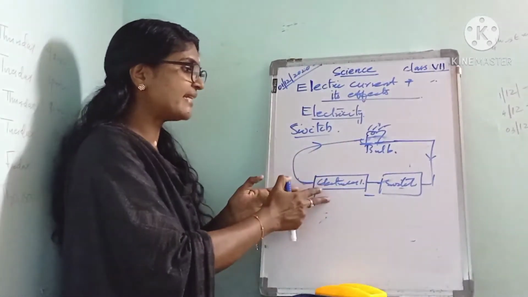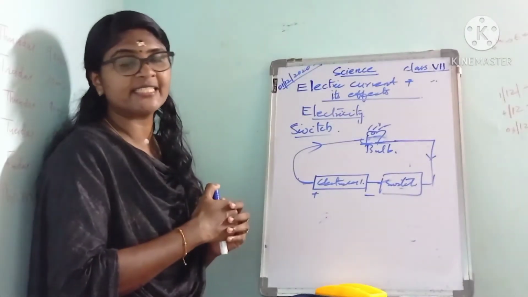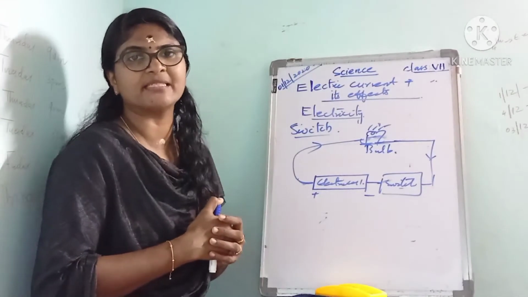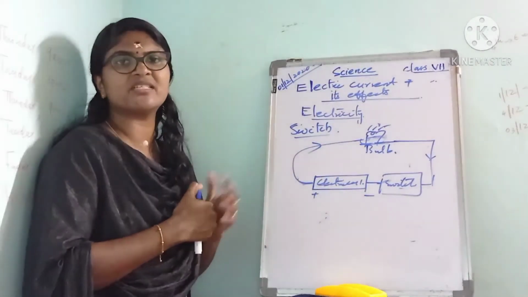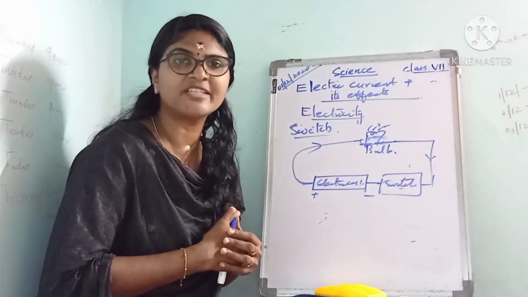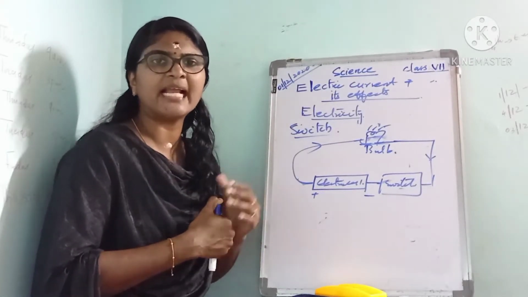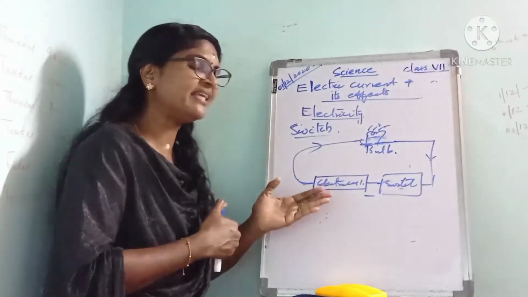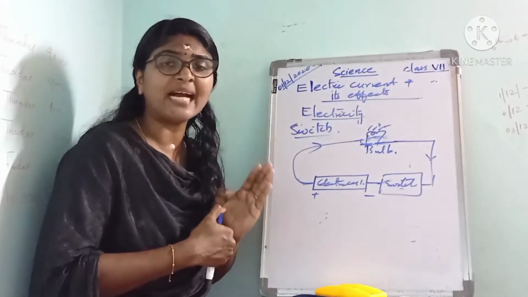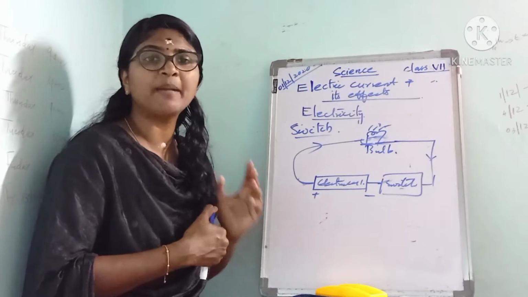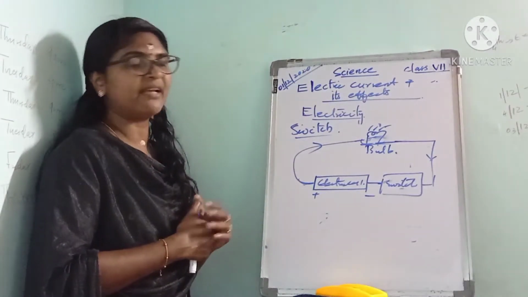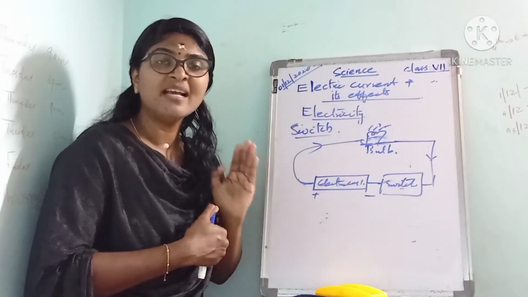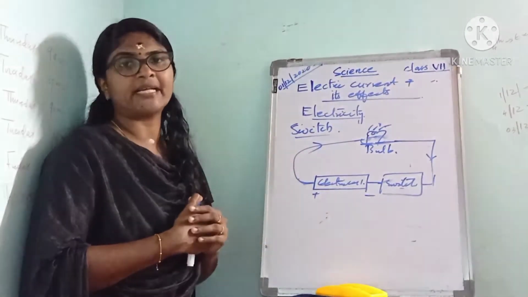Here the electric cell is the source of electricity, and the bulb is the electric device or electric appliance. Then what is the function of the switch? It is a device that allows us to complete or break the circuit.